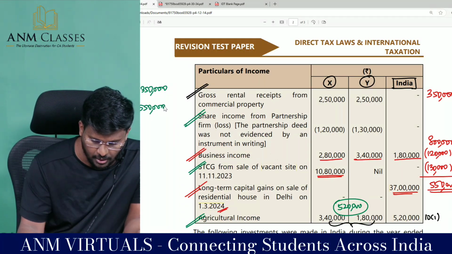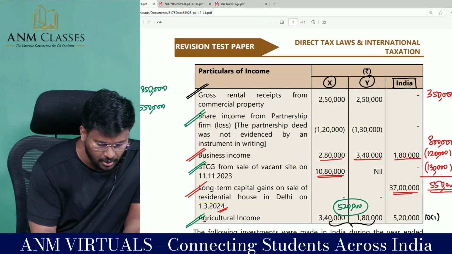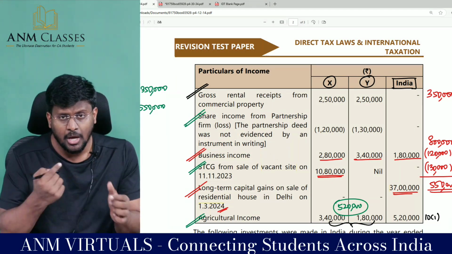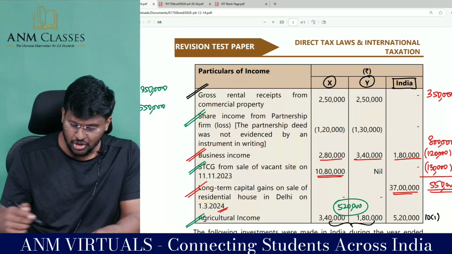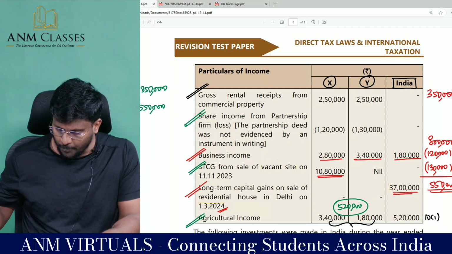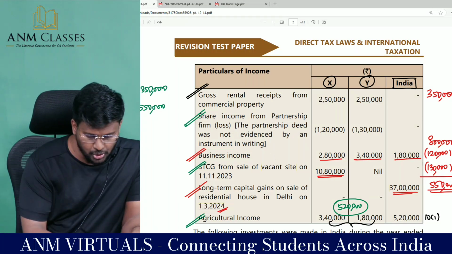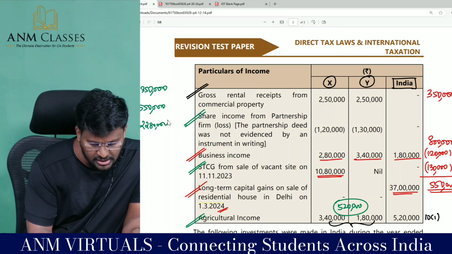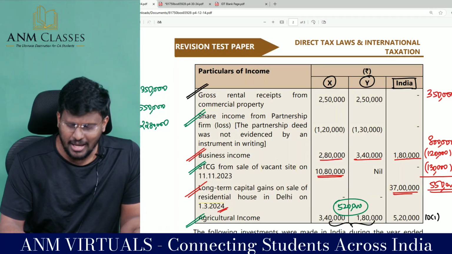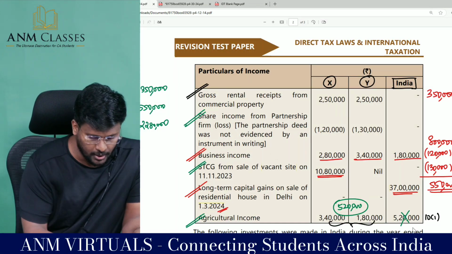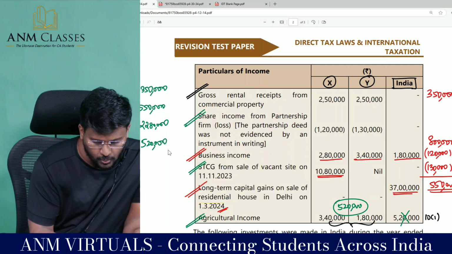Okay, sir. Then you are having capital gain, which comprises of both short-term capital gain and long-term capital gain. Long-term capital gain is after exemption under section 54. So that is 12 lakh plus short-term capital gain of 10 lakh 80,000 comes to 22 lakh 80,000 is the capital gain. Then coming to IFOS, since the agriculture land is situated in India, this 5 lakh 20,000 is exempted under section 10(1) and foreign 5 lakh 20,000 will be taxable.